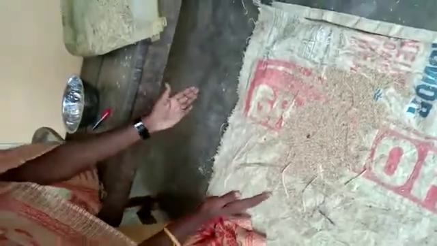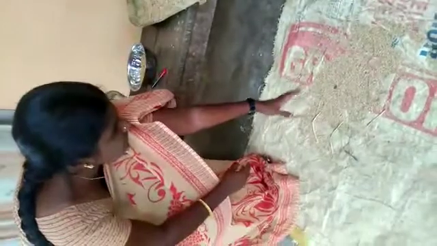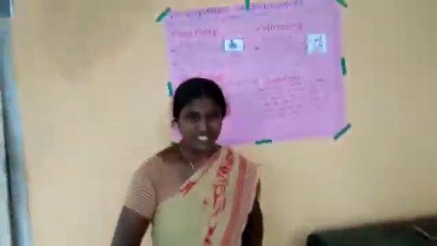A separate heap of grains is formed. Husk is lighter than grains. This property is used by the farmers.